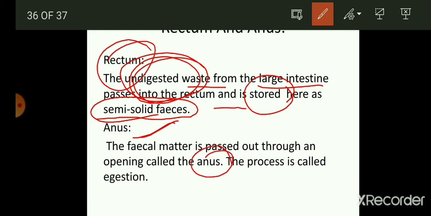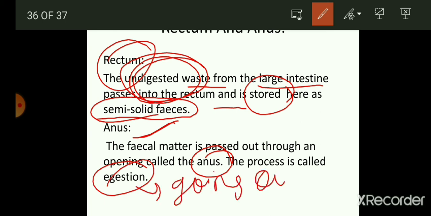It is just a structure through which the fecal matter, the thing which is not required, or the undigested waste material, is passed out, and this process is known as egestion of the food. Egestion means going outside. So it is happening in the anus region. So these two are different structures. The first one, the rectum, only stores the waste material, whereas the anus helps in the egestion of the waste material.